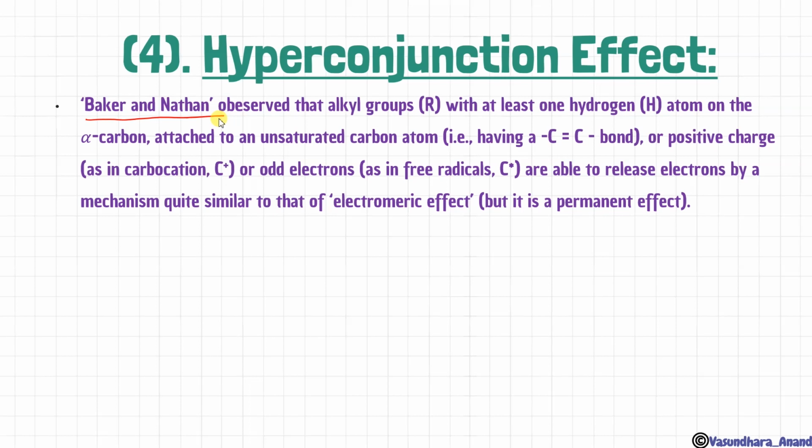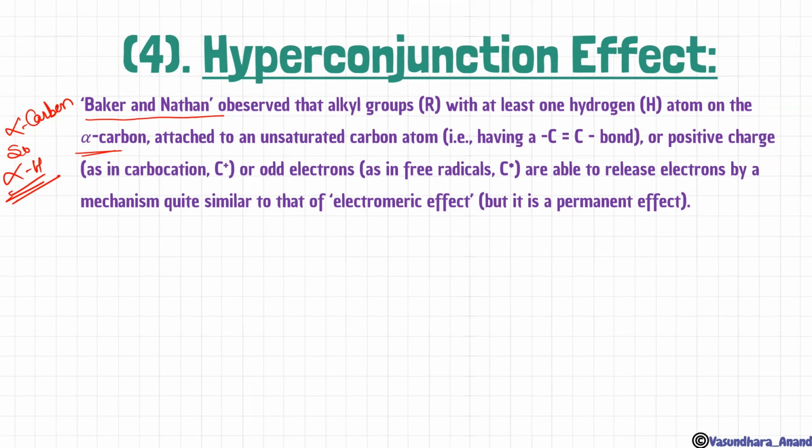Baker and Nathan observed that an alkyl group with at least one hydrogen atom on the alpha carbon. Meaning for this there must be an alpha carbon, and so an alpha hydrogen should be there. Then only the hyperconjugation effect is possible, otherwise not possible. Yes. So at least one hydrogen atom on the alpha carbon attaches to the unsaturated carbon atom. With the double bond carbon, at least one alpha hydrogen is necessary, and also a positive charge.